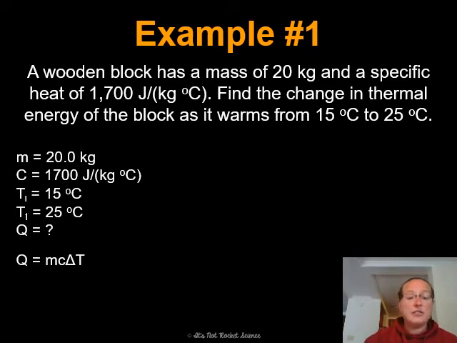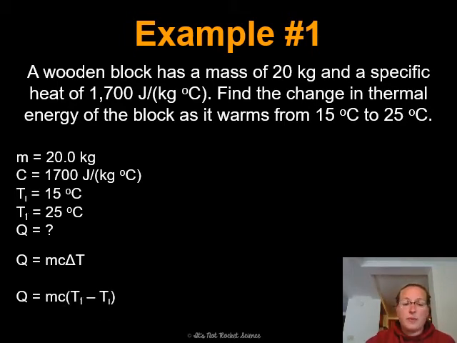We are given the initial temperature as 15 degrees and the final temperature as 25 degrees. We are being asked for Q, which is the change in thermal energy or the measure of heat. So we know our equation is Q equals m times c times delta T, the change in temperature. We are given all of the variables, and what we are looking for has already been isolated, so we're ready to go.